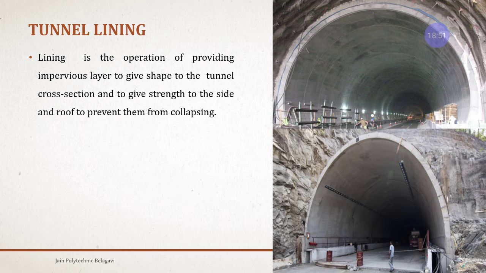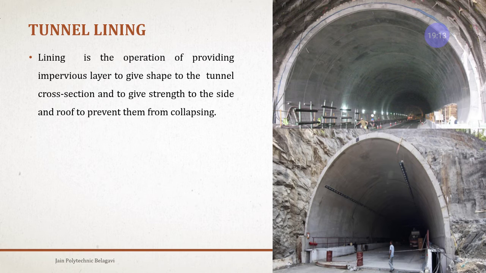During service, if you are going through in a car and suddenly the tunnel roof surface starts collapsing, it is dangerous, right? So to protect from that and to protect the side surfaces, tunnel lining is important, and also to give the shape to it.